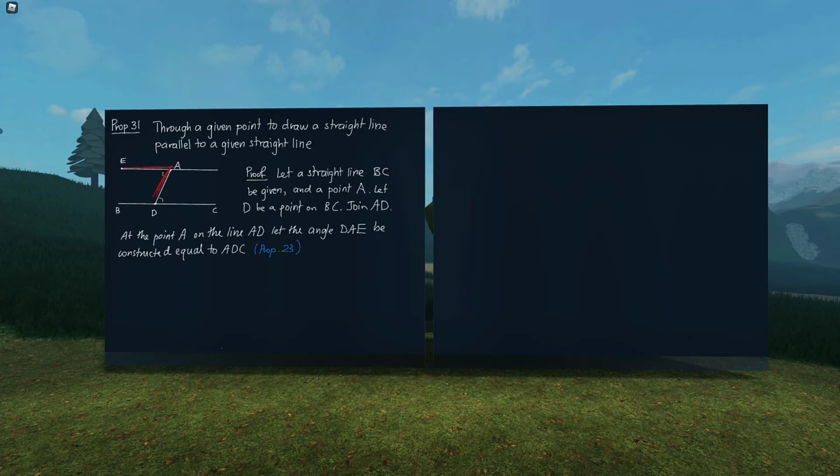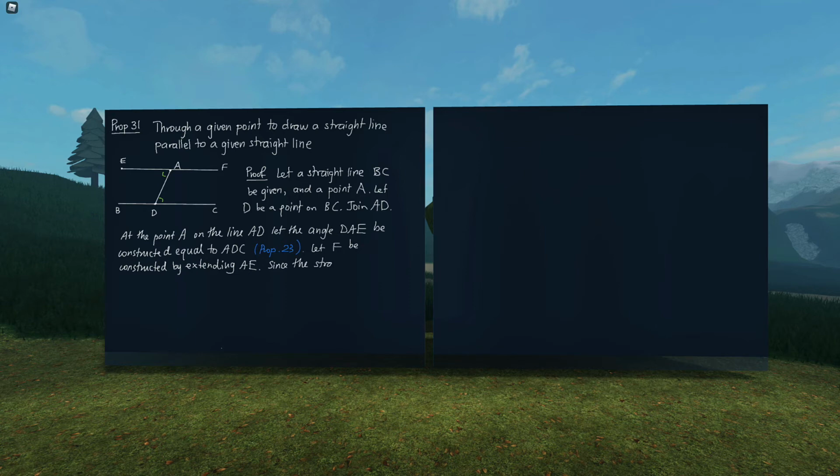It gives me the angle, but then I can extend EA to this line. So how should I say that? Let F be constructed by extending AE. And that's postulate 1, I guess. At this point, we're not citing the postulates anymore. Okay, now I just have to prove that EF is parallel to BC.